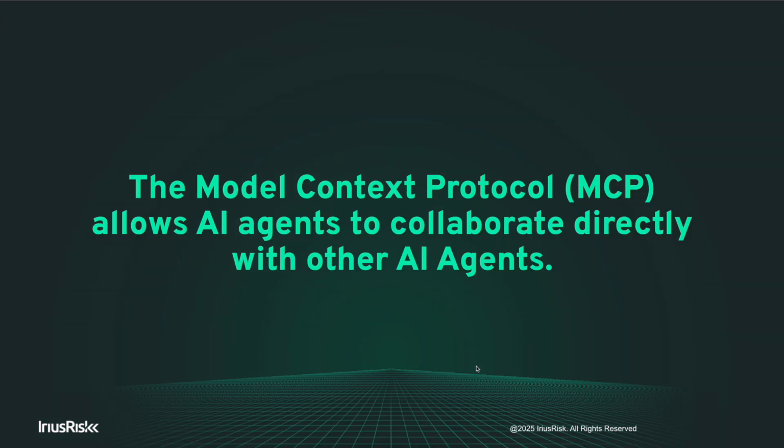Released in February by Anthropic, the Model Context Protocol allows AI agents to collaborate with each other. It provides a sort of structured channel by which AI can discover and use other agents and tools in order to achieve a particular outcome. And this makes total sense from a security perspective, because what it means is that we can use MCP to inject security processes and checks into an AI-enabled development process in order to make sure that what the developer is doing with AI makes sense from a security point of view. And that's what we're going to be demoing today.